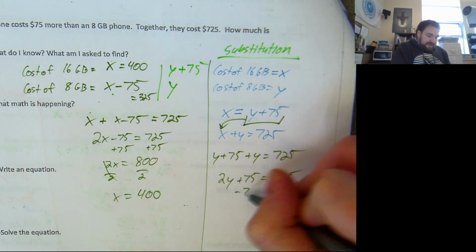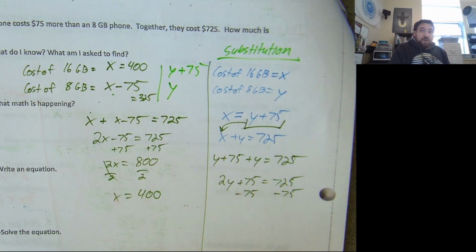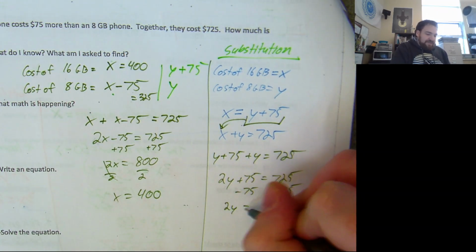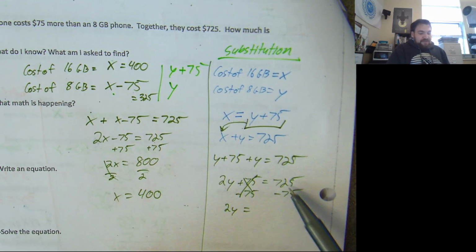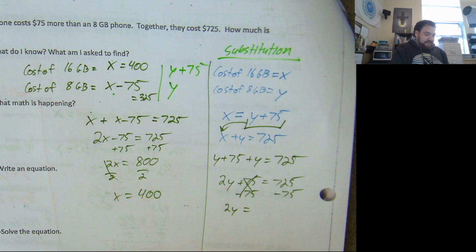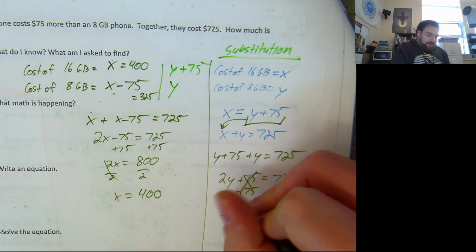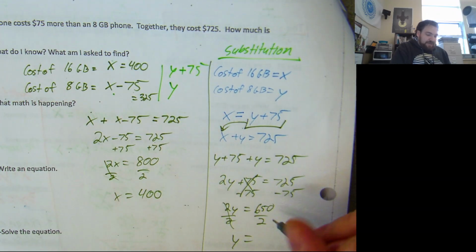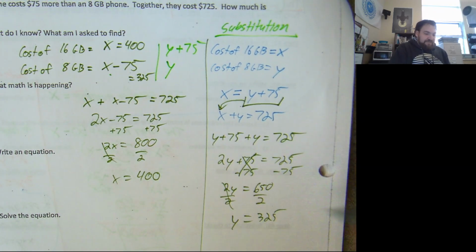We're going to subtract 75 on both sides. We'll get 2y equals, 75 minus 75 cancels, 725 minus 75 is 650. Divide by 2, divide by 2. Y is going to equal 650 divided by 2, which is 325.